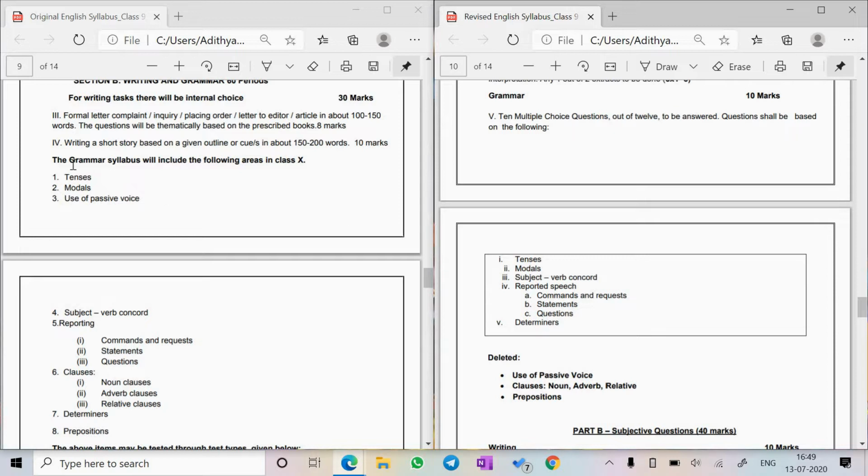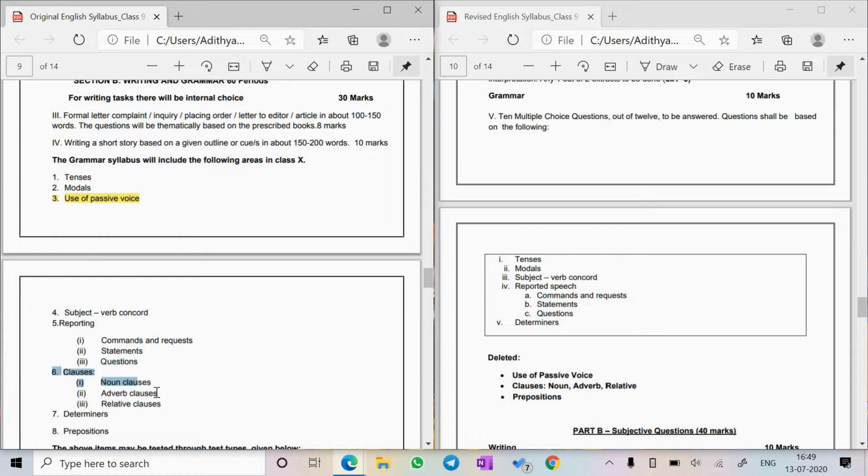So we have tenses, we have modals, but we do not have the use of passive voice. So we are just going to highlight that. Then we have subject-verb concord. We do have that. Reporting: commands and requests, statements, questions. We have reported speech.